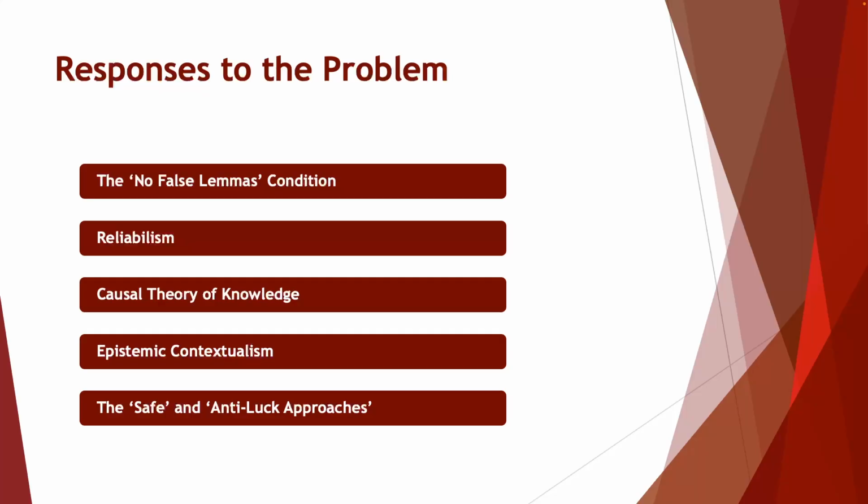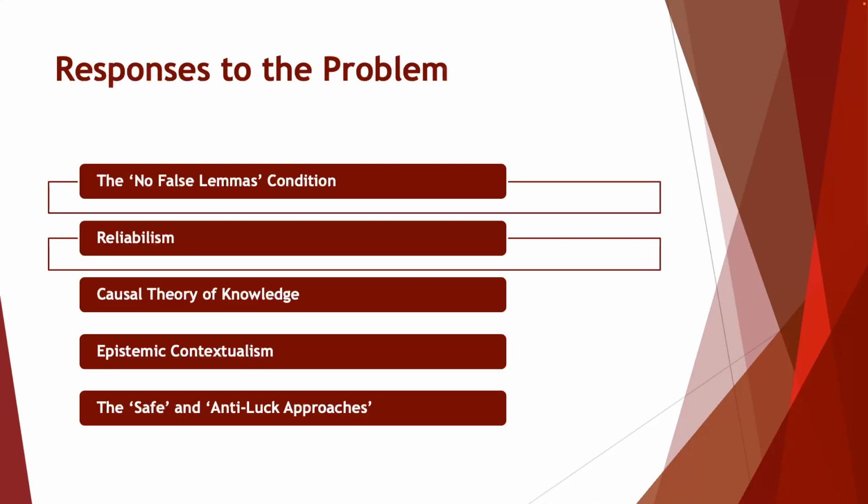So a belief is safe if and only if in similar circumstances it is unlikely to be false. By contrast, anti-luck is that a belief is not based on luck or chance. It is not just true by some kind of coincidence. In the example of Smith and Jones and the 10 coins, Smith's belief is true by luck, so it does not satisfy the anti-luck condition of this approach. A safer belief would be one that is likely to remain true in other similar situations.